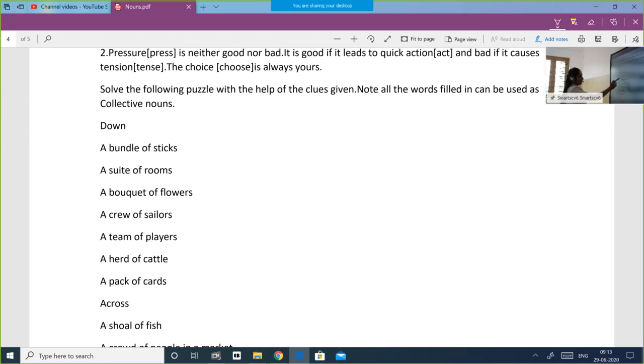Remember the pronunciation suite. And here it is bouquet. That T is silent. Bouquet of flowers. I'll repeat. A bundle of sticks, a suite of rooms, a bouquet of flowers, a crew of sailors, a team of players, a herd of cattle, a pack of carts.